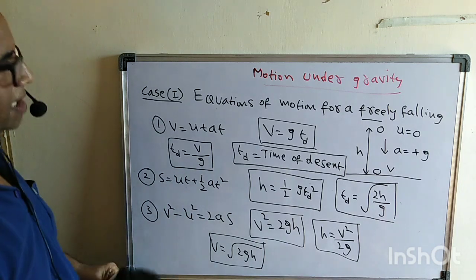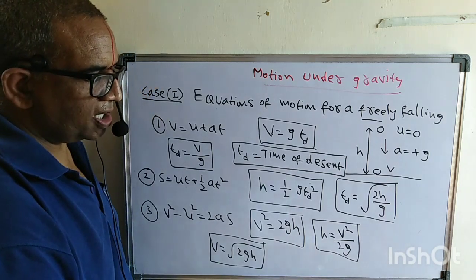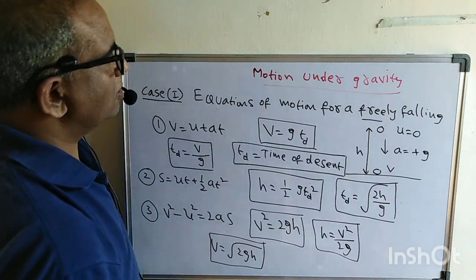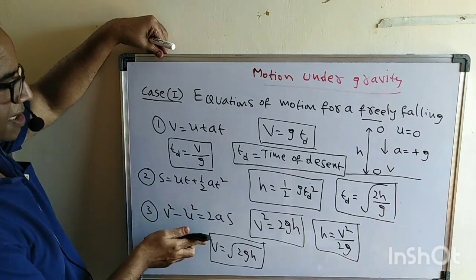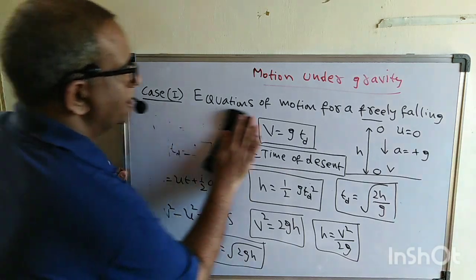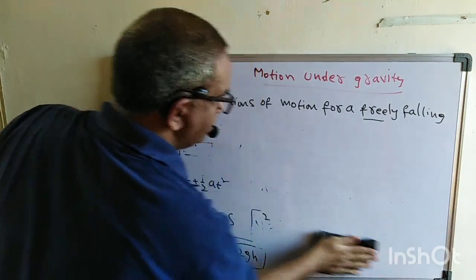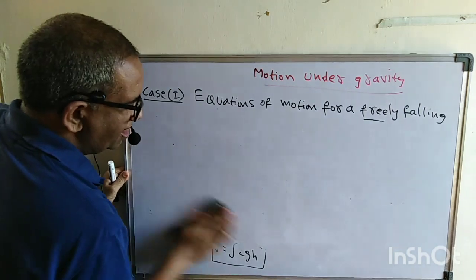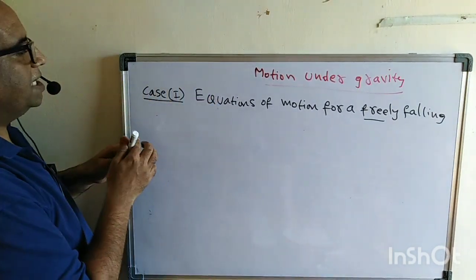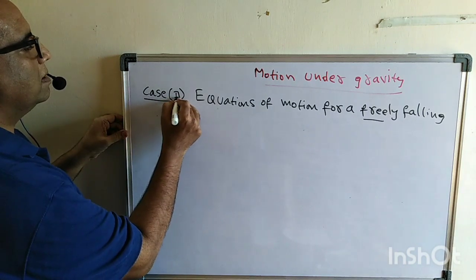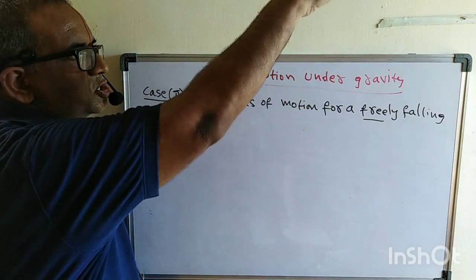Now let us look at case 2 here. What is case 2? Because here I am rubbing this one, please note down these points. You can pause and note down the points. By the time I will rub this one. Now see carefully here. Case 2 is: suppose, in the equations of motion, first I just dropped a body.